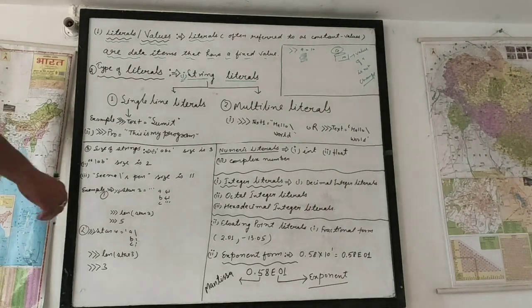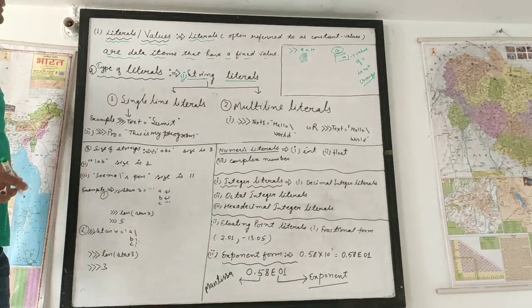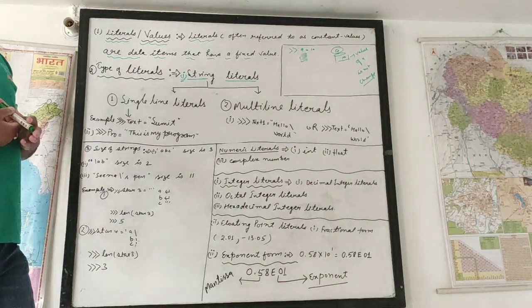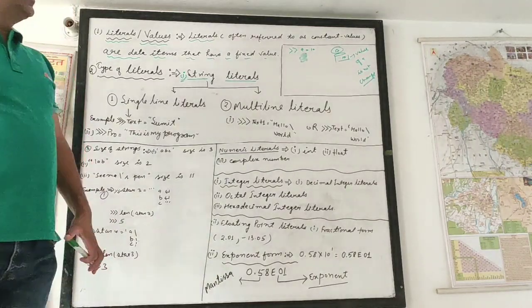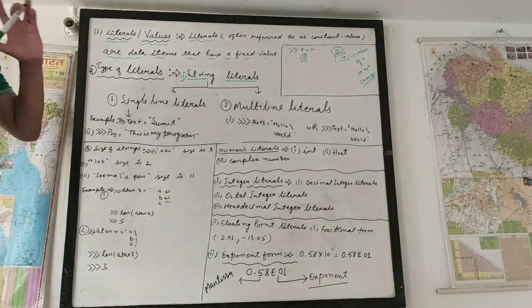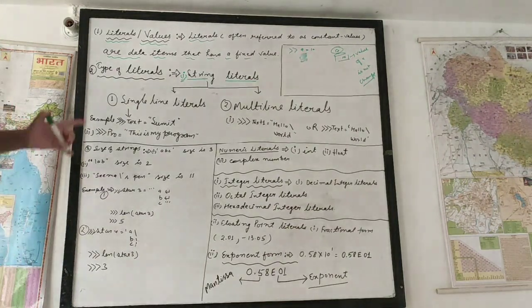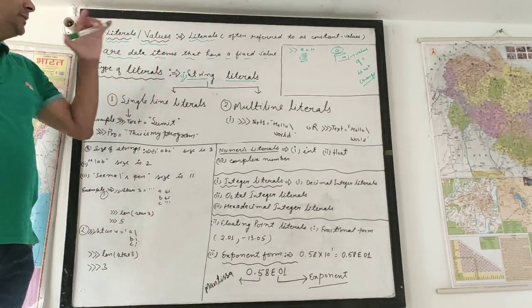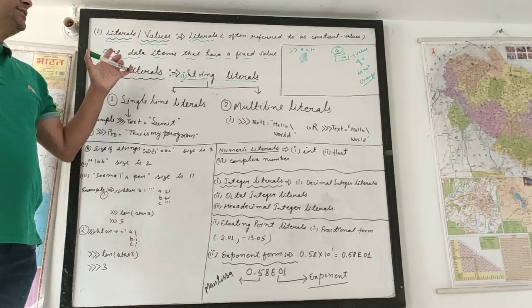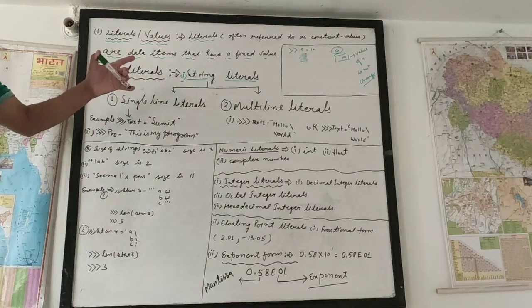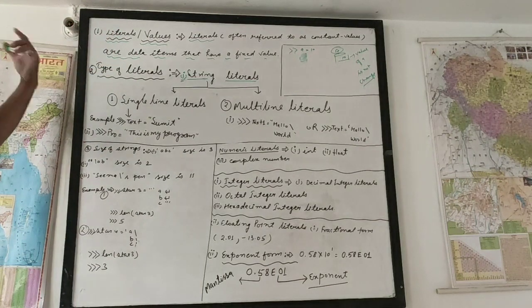Okay, today I'm going to start off literals and it's also about the value. Literals. What is the literals? Literals often refer to as a constant value. किसी भी चीज की constant value को क्या बोलते हैं? Literals बोलते हैं. And another definition, literals are data items. Literals क्या है? Data items हैं that have a fixed value. इनकी value क्या होती है? जिस data item की value fix होती है उसी को literal कहते हैं.